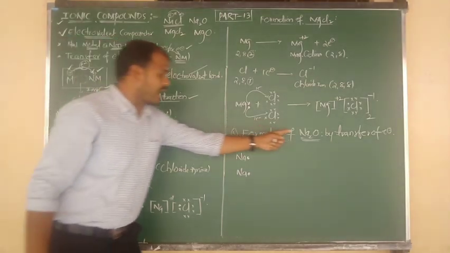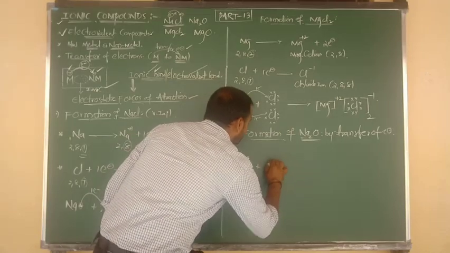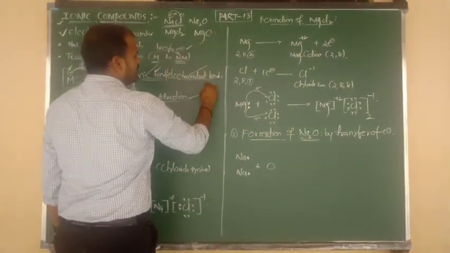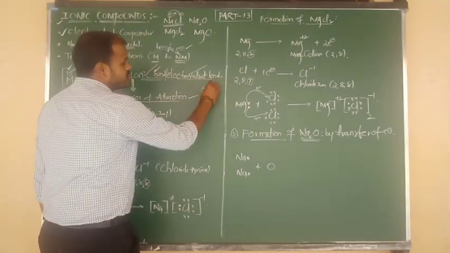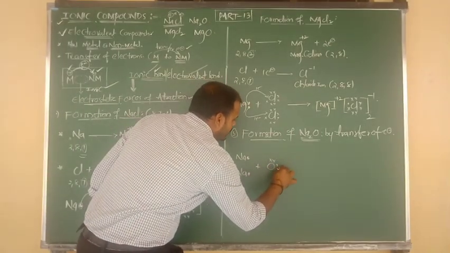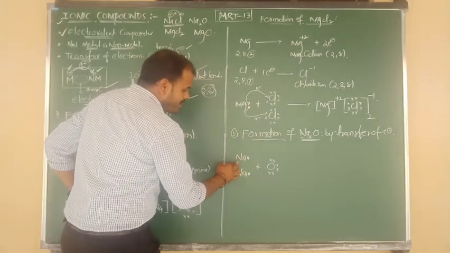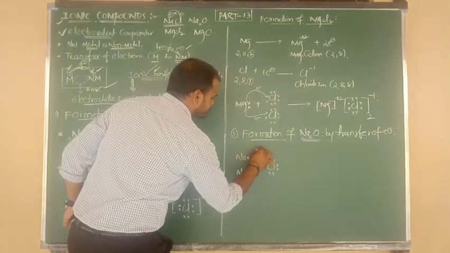Next, it undergoes reaction with 1 mole of oxygen atom. Yes, oxygen's atomic number is 8. So 8 means we can write 2, 6. Electronic configuration. So the outermost orbit contains how many electrons? 6 electrons. 1, 2, 3, 4, 5, 6. Sodium is a metal, oxygen is a non-metal. So transfer of electron.